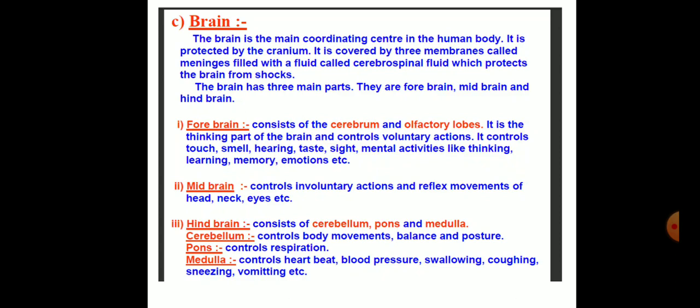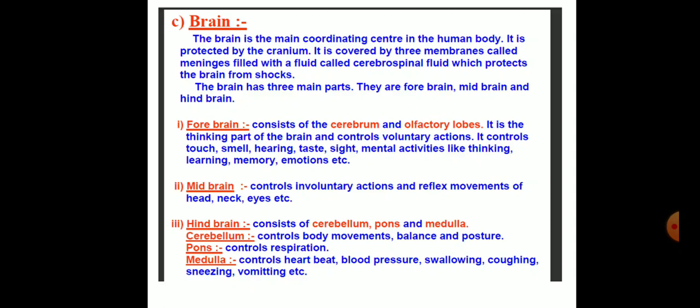So first let's come to the brain. The brain is the main coordinating center in the human body. It is protected by the cranium. It is covered by three membranes called meninges. And meninges are filled with the fluid called cerebrospinal fluid, which protects the brain from shocks.